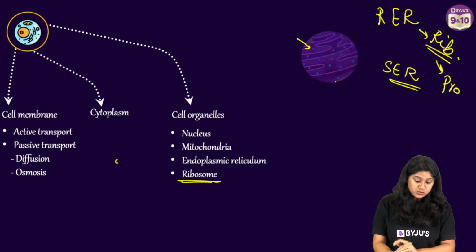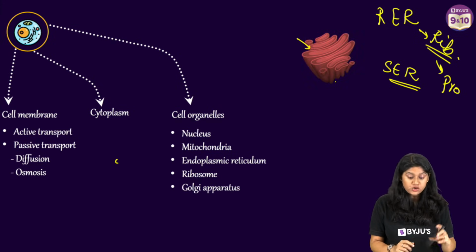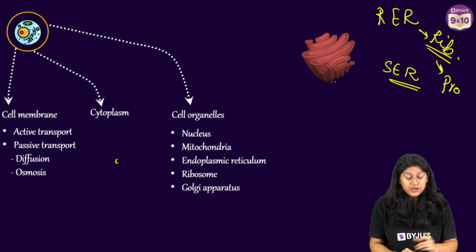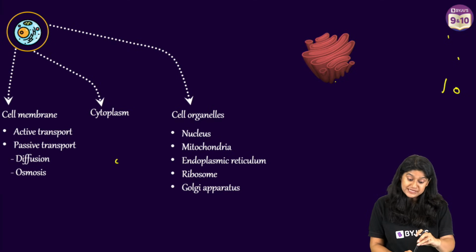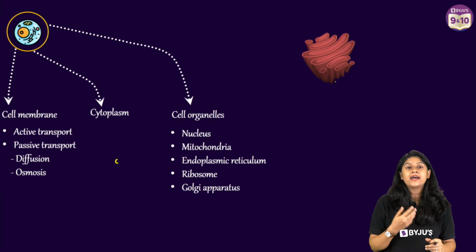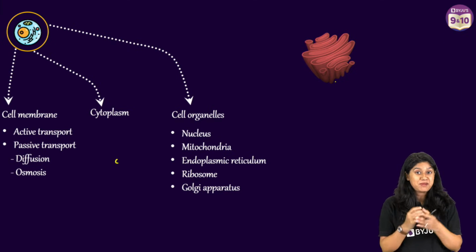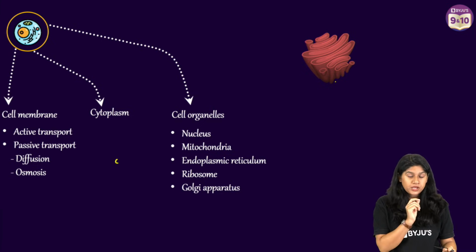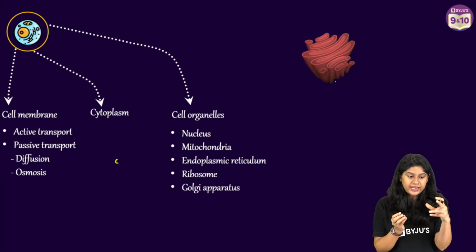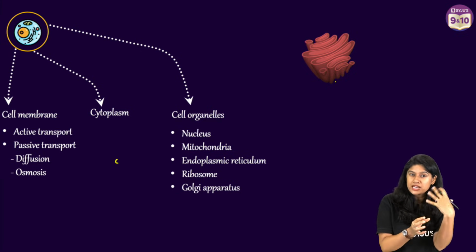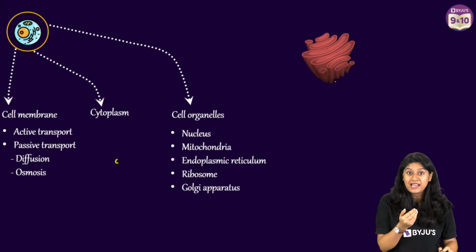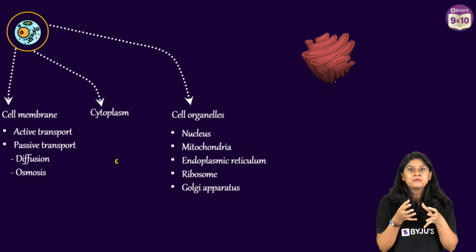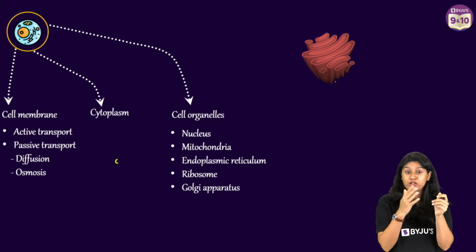And of course, we have the smooth ER, which does not have the ribosomes, and they actually help in the synthesis of lipids. Now, both the lipids and the proteins come together and help in a very important process called membrane biogenesis that actually helps in the manufacturing of the plasma membrane. Talking about the manufacturing, the molecules, the protein and the lipids that are coming from the ER have to come to a unit where they get packed and moved to a different part of the cell.